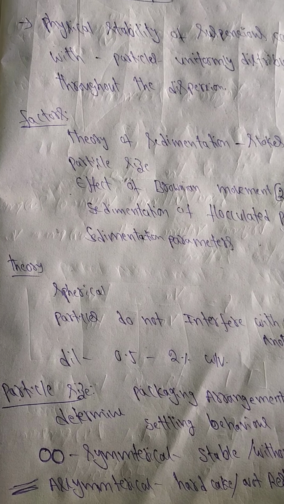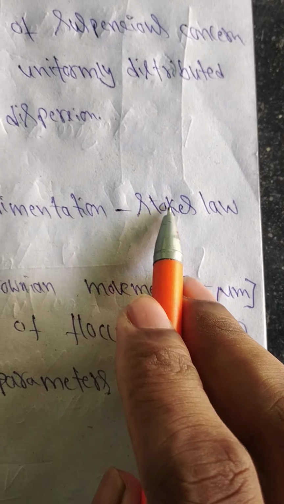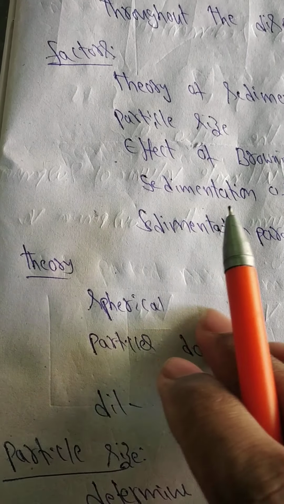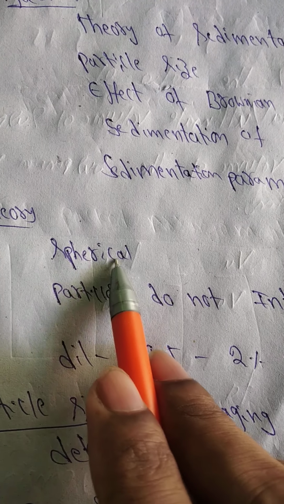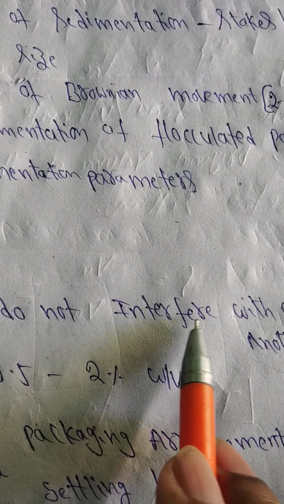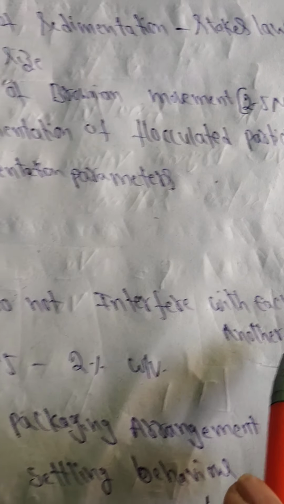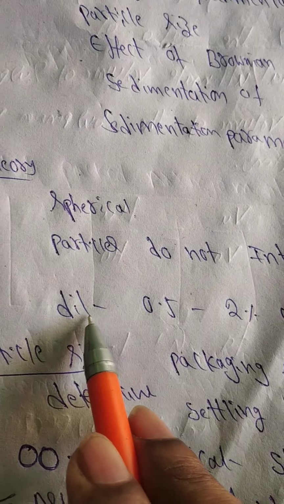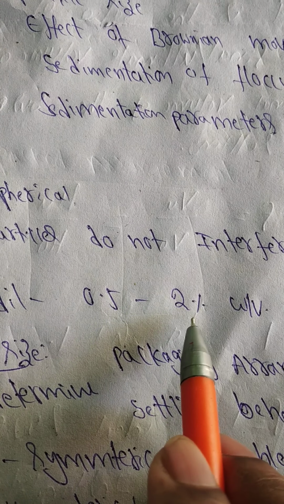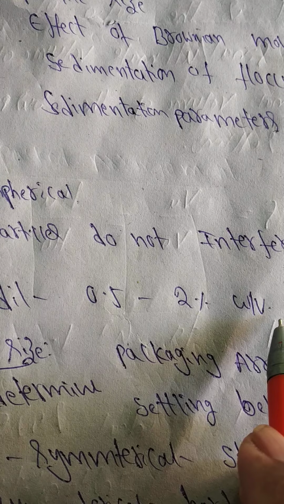The theory of sedimentation can be explained by Stokes' law. It was explained in previous classes. The assumptions of Stokes' law are that particles should always be spherical in shape, particles do not interfere with each other, and the suspension should be dilute, with the concentration of solid being 0.5 to 2% weight by volume of the suspension.